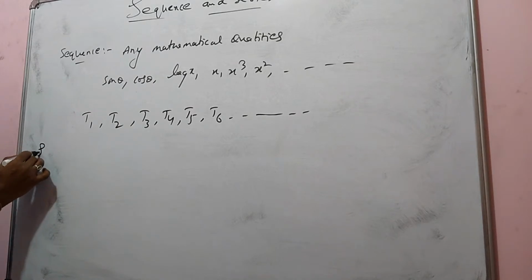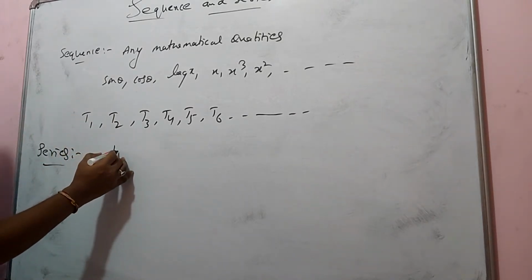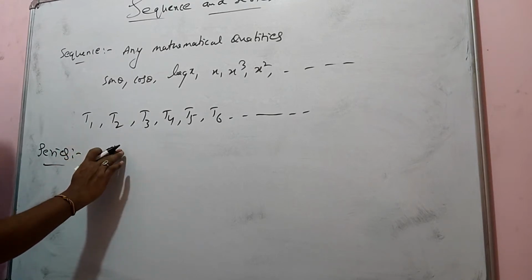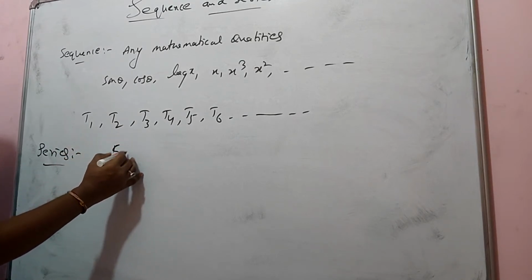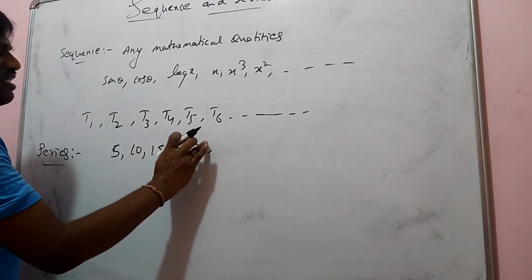What is the meaning of series? Suppose I say 5, 10, 15, 20, 25. This is one sequence.